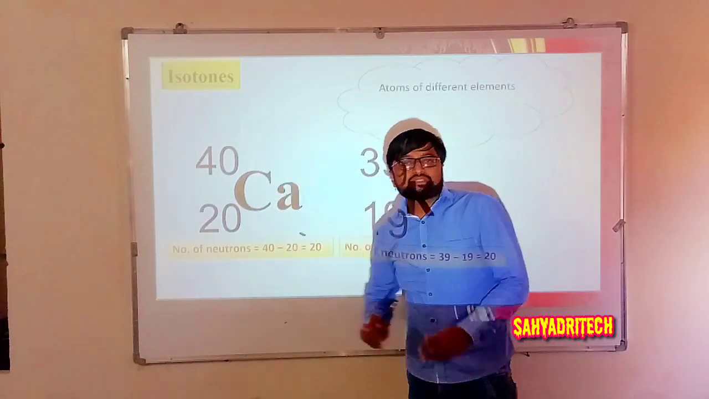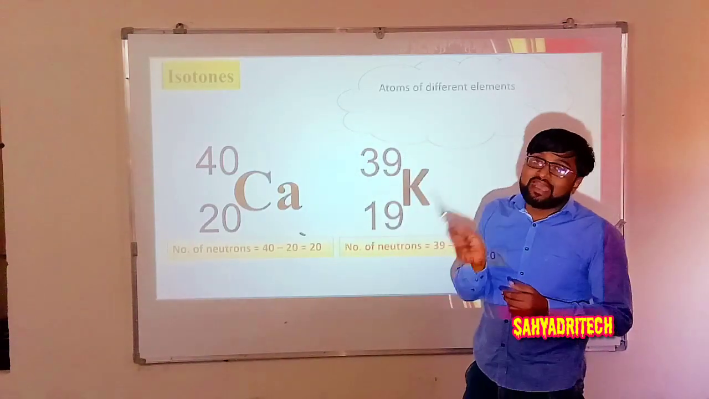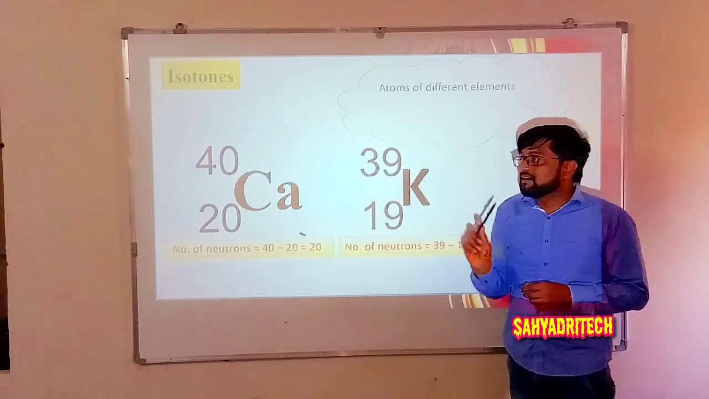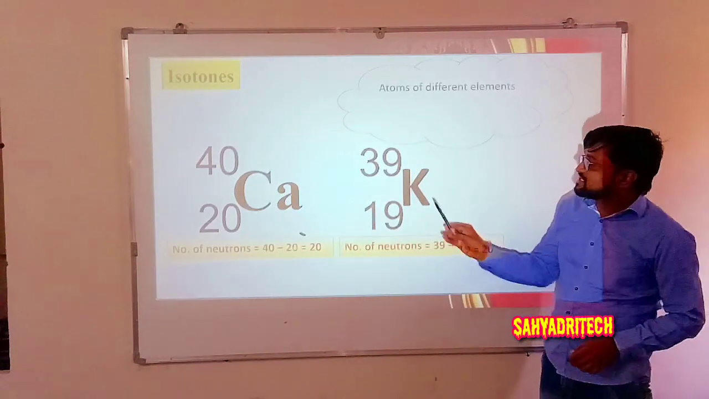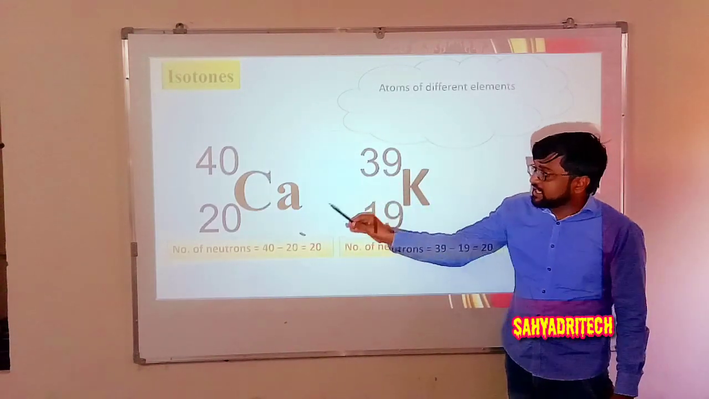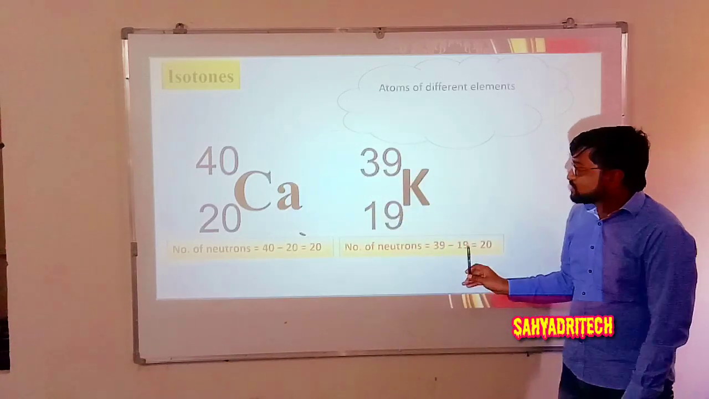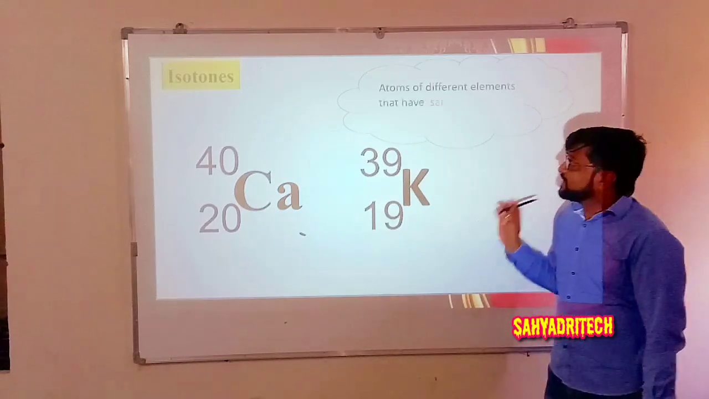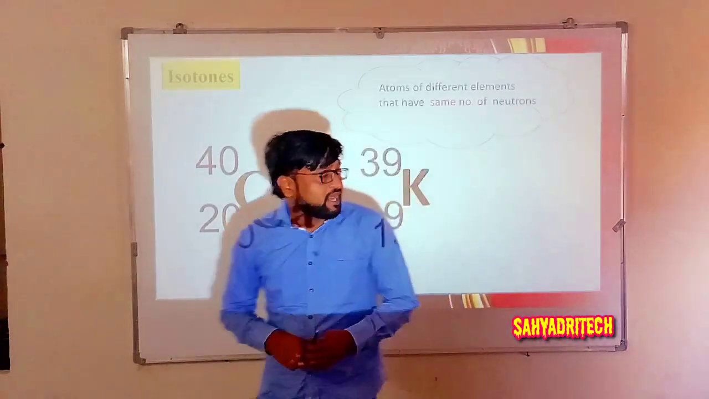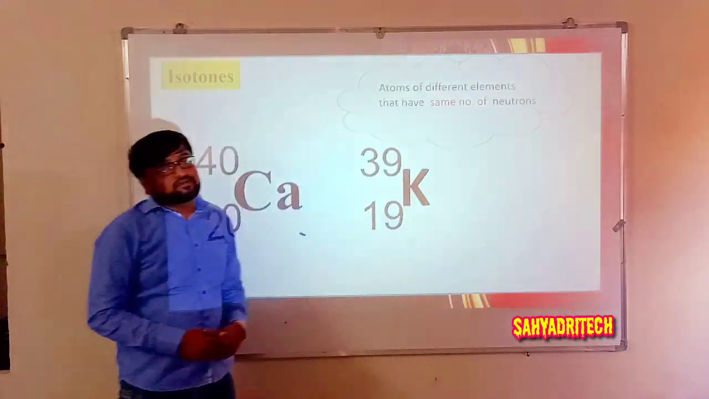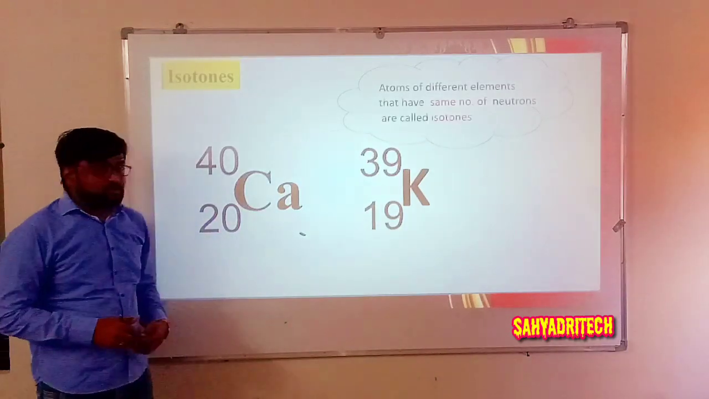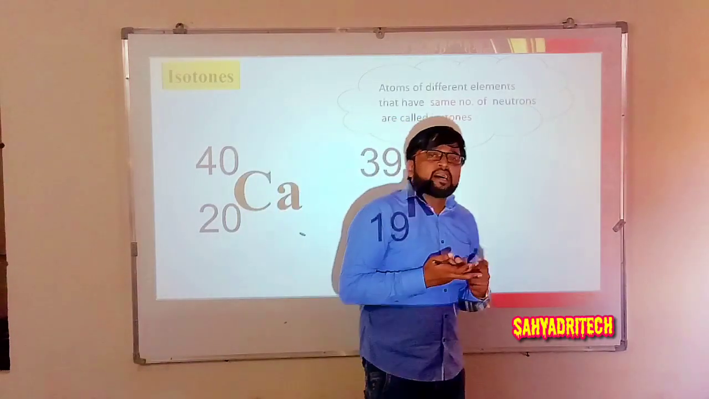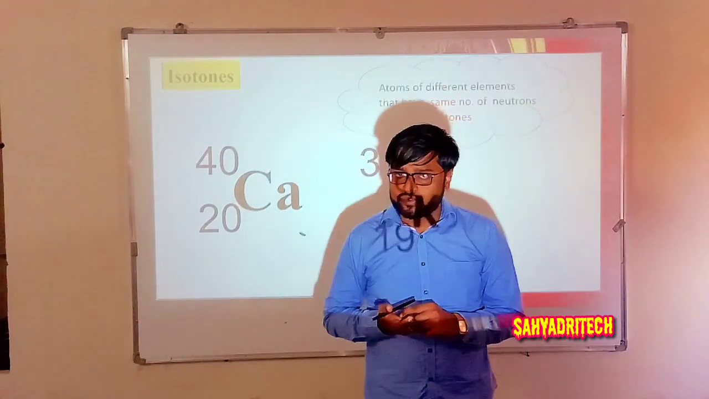Okay, what are isotones? The atoms of a different element having the same number of neutrons are called isotones. So now here I can say potassium 39 and calcium 40 are isotones. So three things I have considered: isotopes, isobars and isotones.